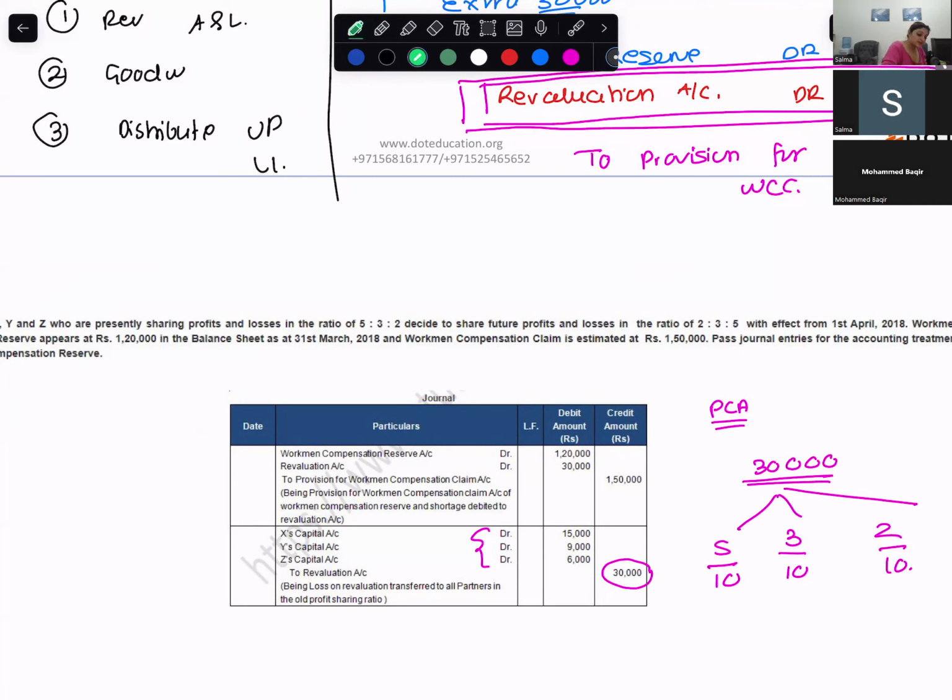So 30,000 will be divided by 10, right? So it becomes 3,000. So 3,000 into 5, 15,000 will go to X. 3,000 into 3, 9,000 will go to Y. And 6,000 will go to Z. Okay, do it. I will wait for you.